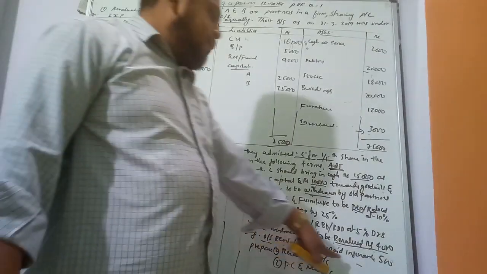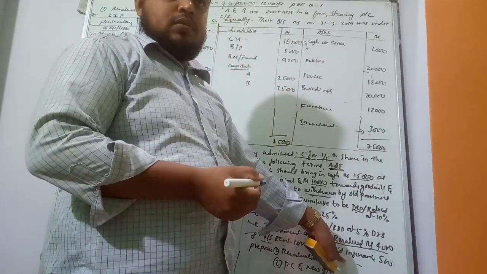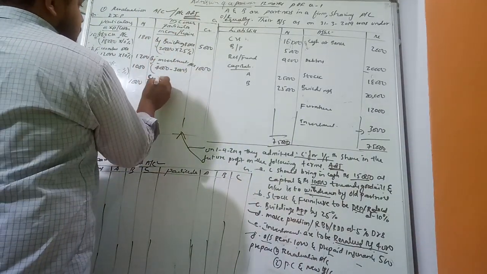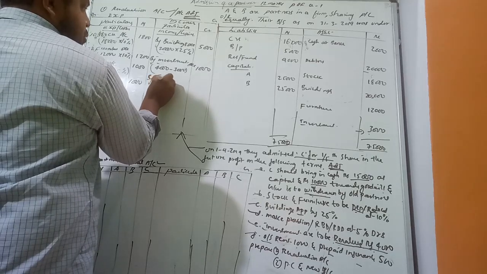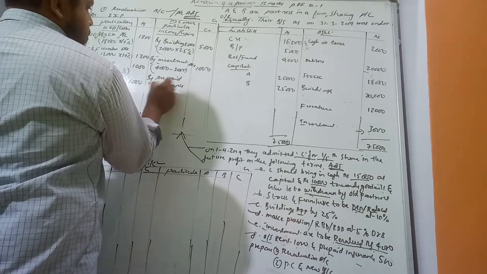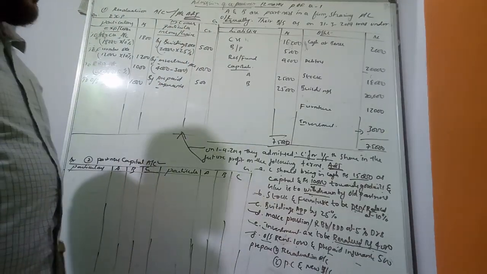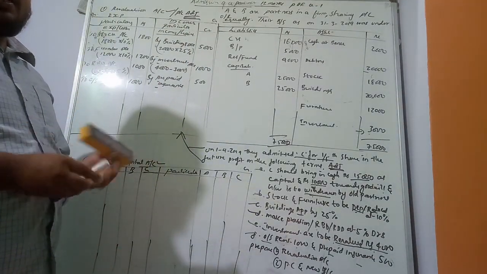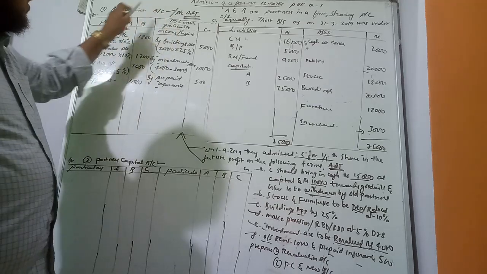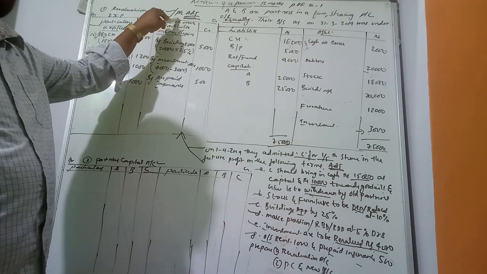Now prepaid insurance. Prepaid means the partnership firm has given in advance. They have paid in advance. So that should be recorded on the income side. Prepaid insurance, so amount 500. So like this, under revaluation account, we have to record only adjustments. Already I told you. So this revaluation account is also called profit and loss adjustment account.